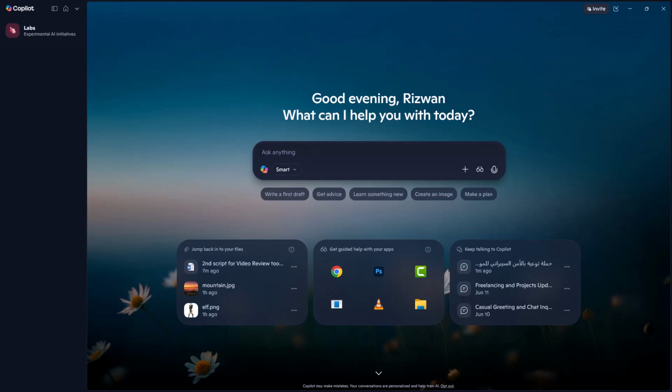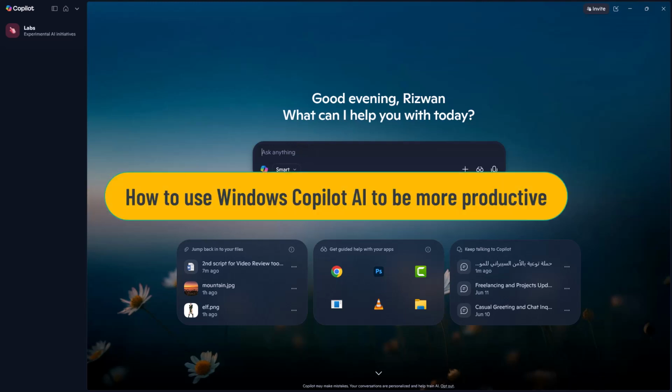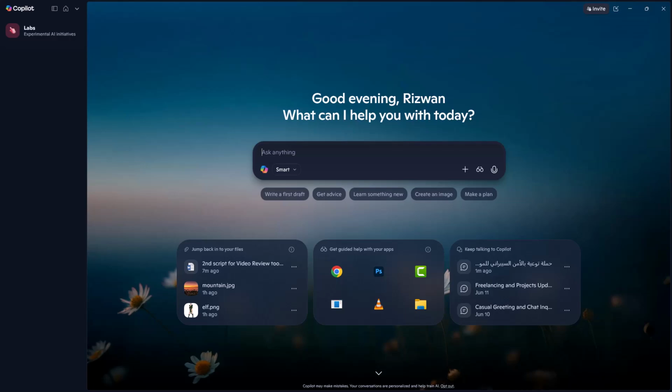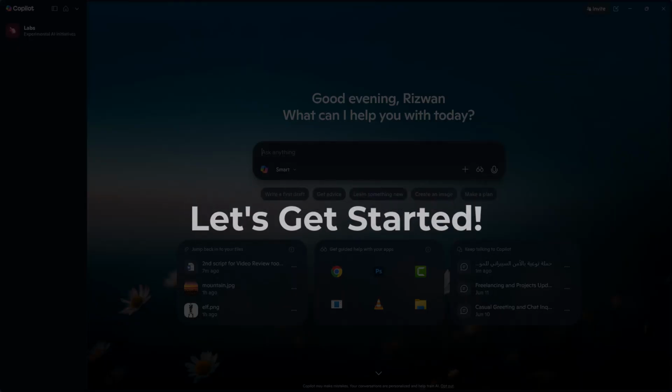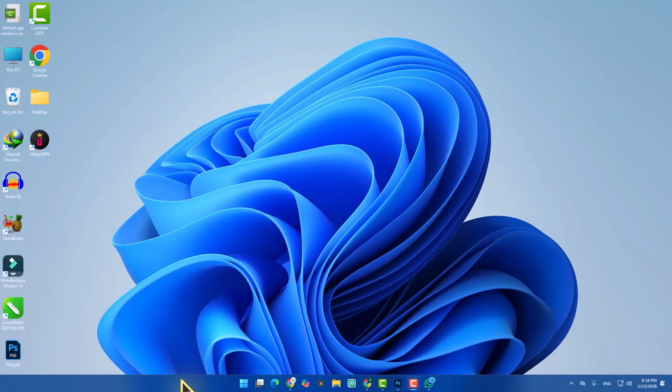In today's video, I'll show you how to use Windows Copilot AI to be more productive on your Windows PC. Whether you're working, studying, or managing daily tasks, Copilot can help you save time and work smarter. Let's get started. First, make sure you're using Windows 11.